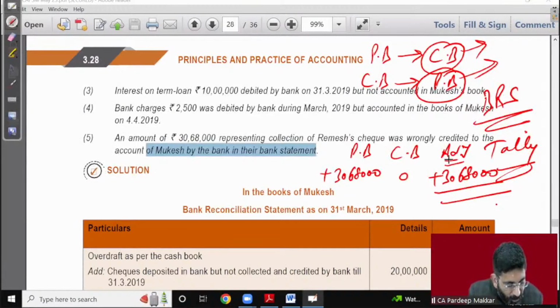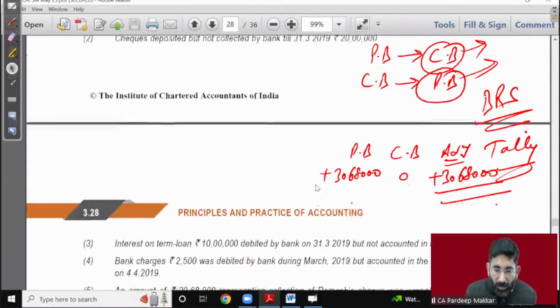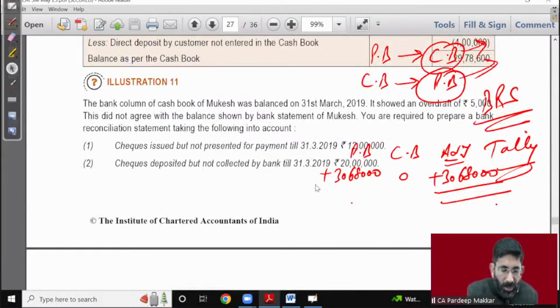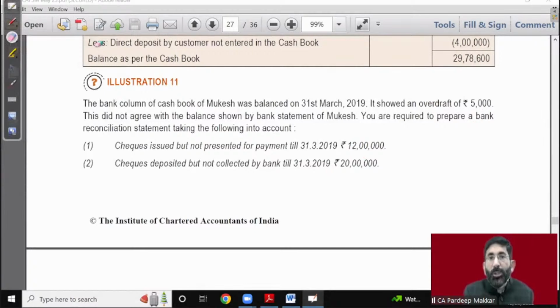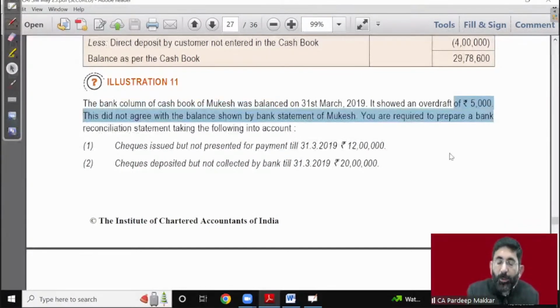How to decide which book is to be followed? Normally, in this question, he has not given you the balance as per the cash book or passbook. The balance as per the passbook he has not given you. So if he has given only one balance, obviously you have to reach the other balance. If you are in Ludhiana, you have to reach Delhi. If you are in Delhi, you have to reach Ludhiana. That is normally clear from here, because the bank column of the cash book balance is given to you, and you do not have the balance as per the passbook.